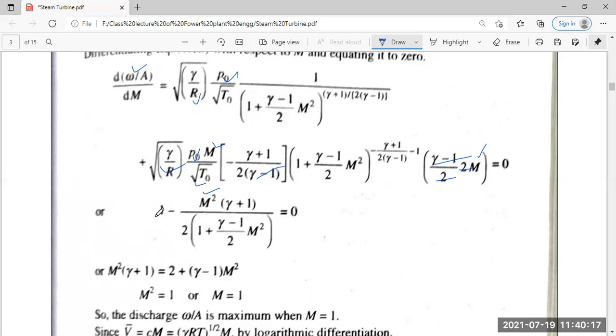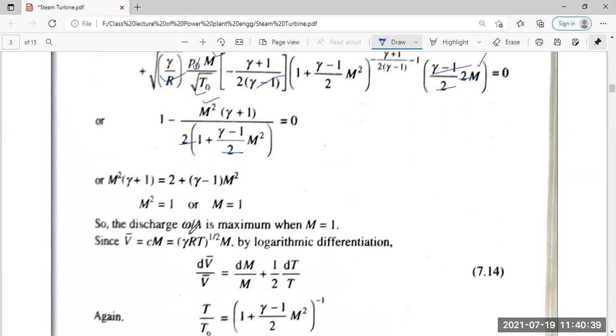We put this portion on the right hand side, and the right hand side will have 2 plus gamma minus 1 m square, because this 2 is cancelling that 2. So this becomes 2 minus gamma minus 1 m square, or m square is equal to 1, or m is equal to 1 itself. So this charge per unit area is maximum when m is equal to 1.